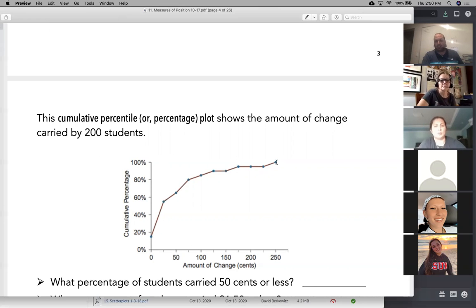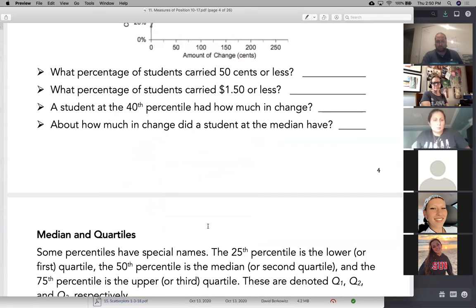So if I said, okay, where is the 17th percentile here? I would say, okay, go here to 17%, which is right here. And my value is 0. So it looks like the 17th percentile is 0. If I want something more reasonable, like the 50th percentile, I would go to 50% right here, cut across to the graph, and I would say, okay, that value is about 25. So 25 will be the 50th percentile, roughly. You can't really see perfectly from a graph, but again, we did examples like these.